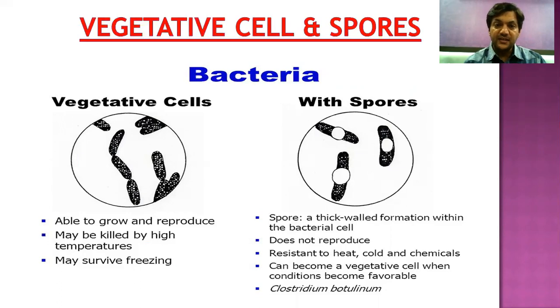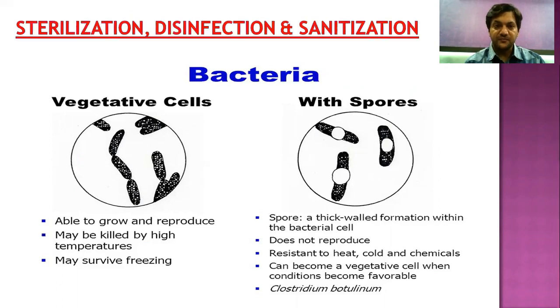So vegetative cells can be converted to spores when unfavorable conditions are there, but when favorable conditions are there, spores can be converted to vegetative cells. The process of vegetative cells converting to spores is called sporulation, whereas spores converting to vegetative cells is called germination.